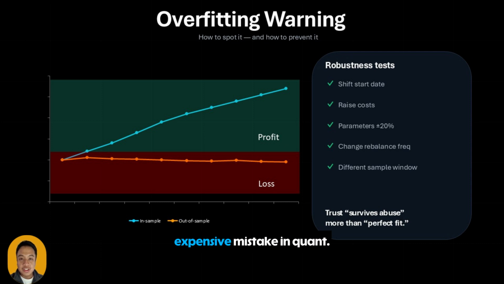Overfitting is the most expensive mistake in quant. It's when you learn noise and call it alpha. Let me explain why it happens. Markets are noisy, and if you try enough models, one will look amazing by luck. This is not a moral failure, it's statistics.